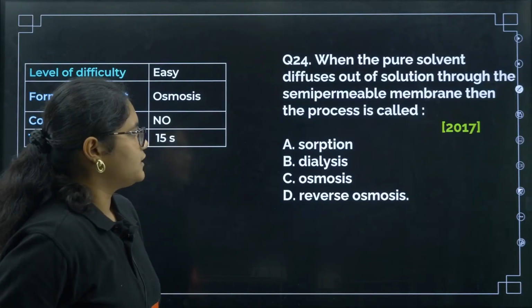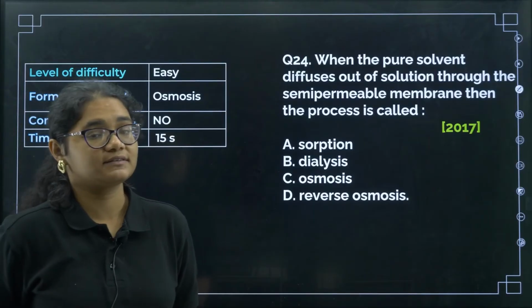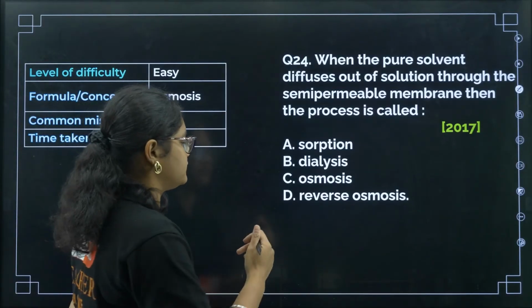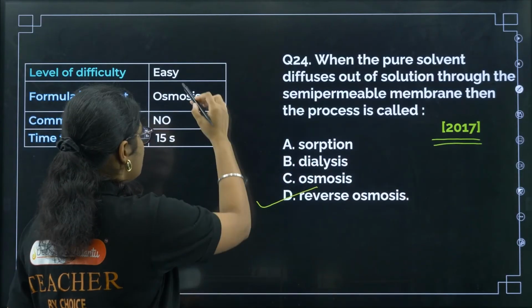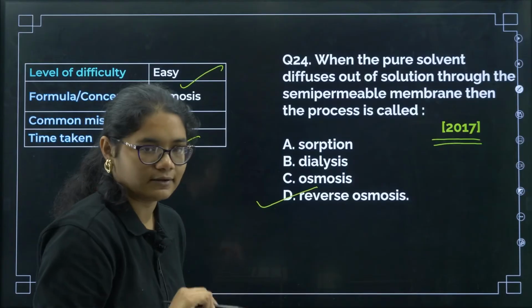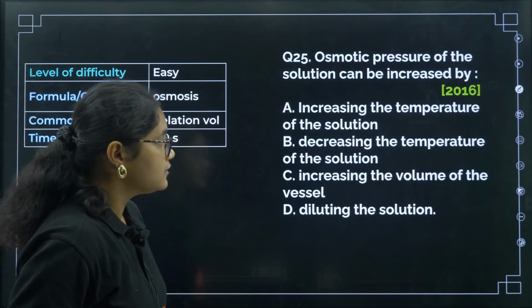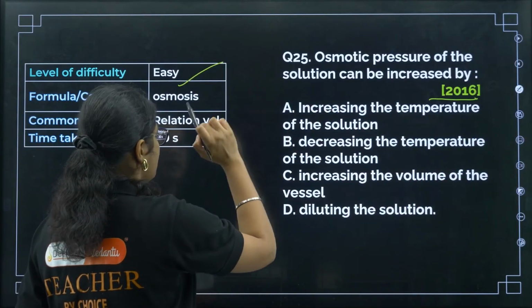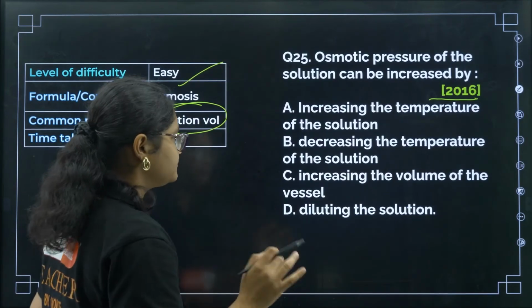Next, when the pure solvent diffuses out of the solution through the semi-permeable membrane, then the process is called as reverse osmosis. That means from low concentration to high concentration. Question was asked in 2017, very easy, and there should not be any error here. Okay. Next question, osmotic pressure of the solution can be increased by. This question was asked in 2016. Also, this is a very easy question, and you should know the relation with volume and temperature, everything.